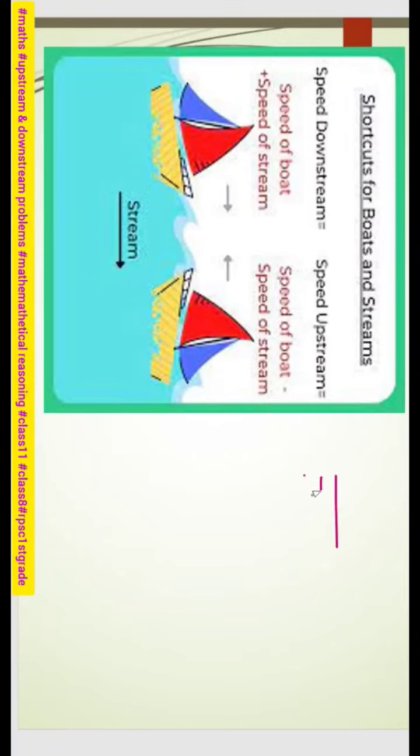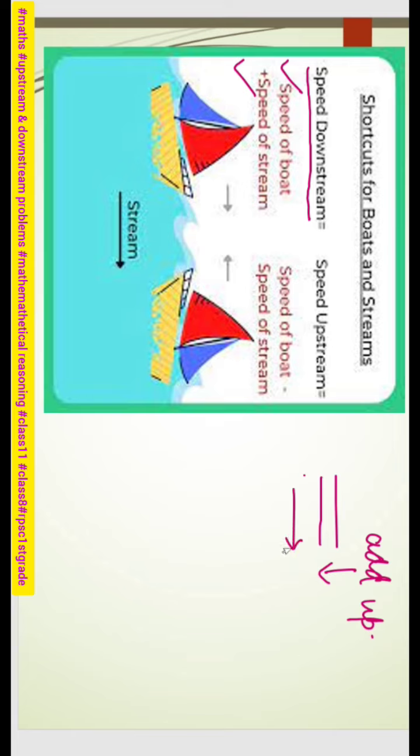A boat, there will be a stream, meaning the stream is flowing just like any river or pond. Now the boat is sailing over that water body, right? So whenever I take downstream conditions, my boat speed and the stream speed will add up. You remember yesterday, when the directions are opposite, they add up.